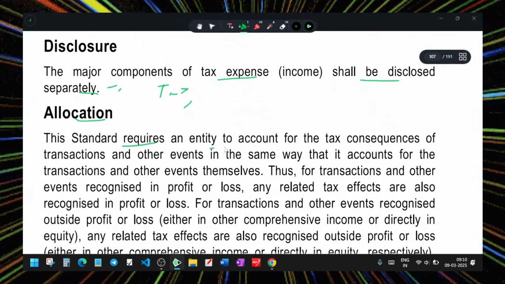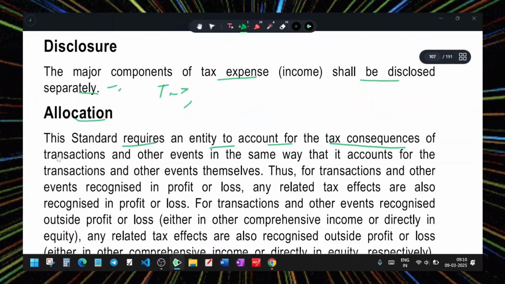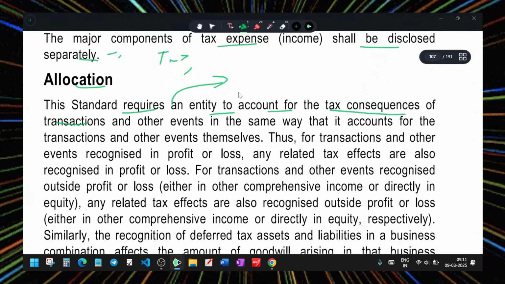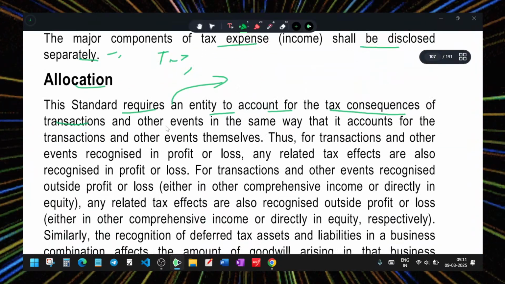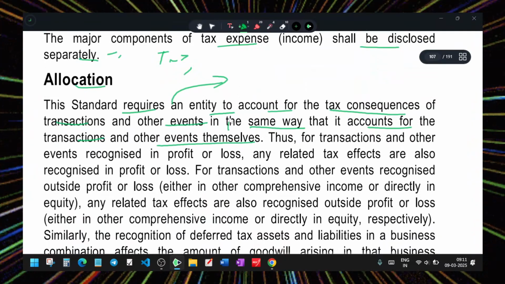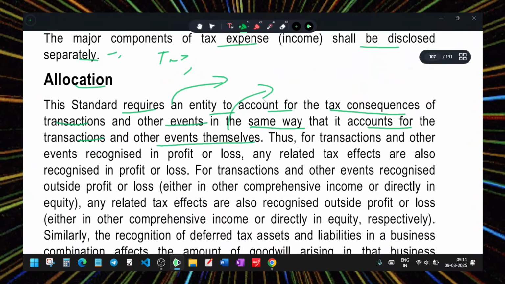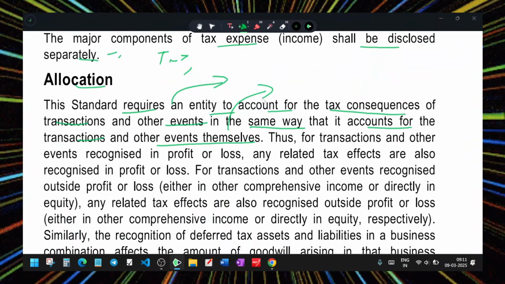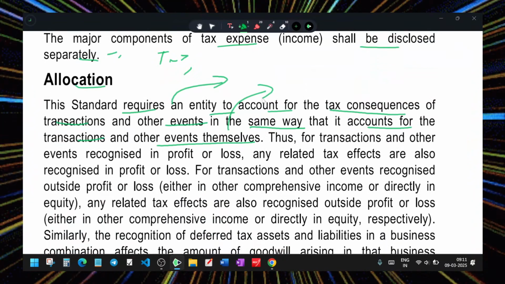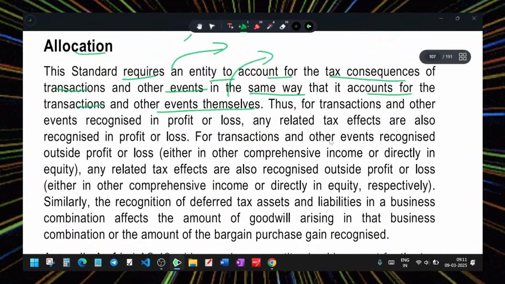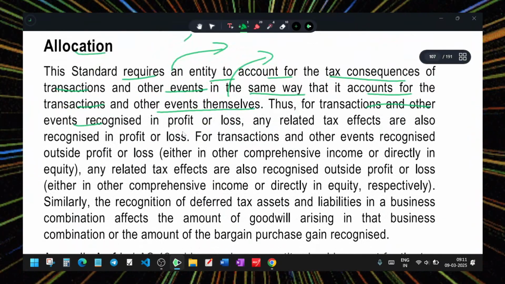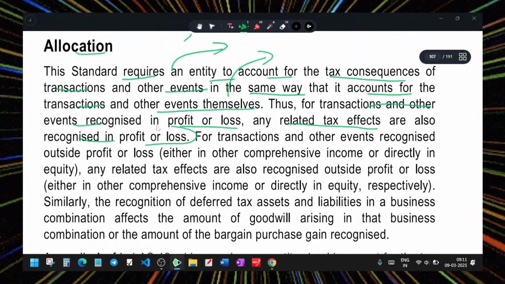Allocation. The standard requires the entity to account for the tax consequences of transactions and other events in the same way that it accounts for the transactions and other events themselves. If you have blockchain, Bitcoin, and you are doing some transaction, and that transaction is prone to some current tax losses, then you should account for it. Transactions and other events recognized in profit and loss, and the related tax effect, are also recognized in profit and loss.